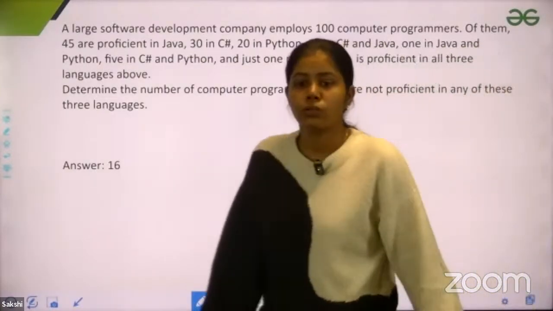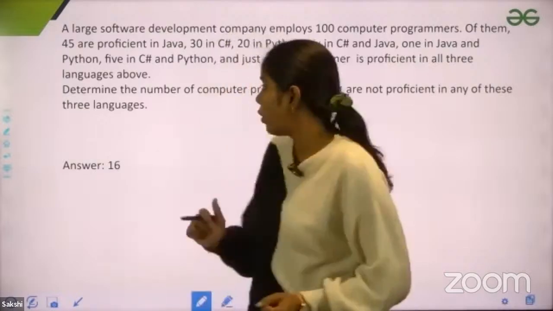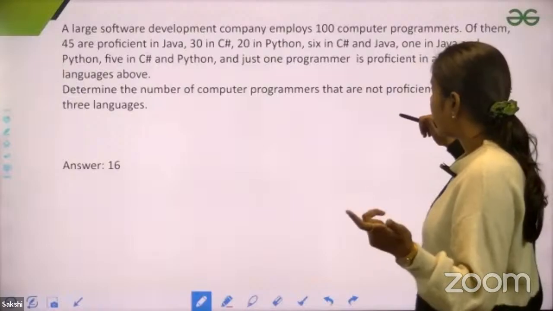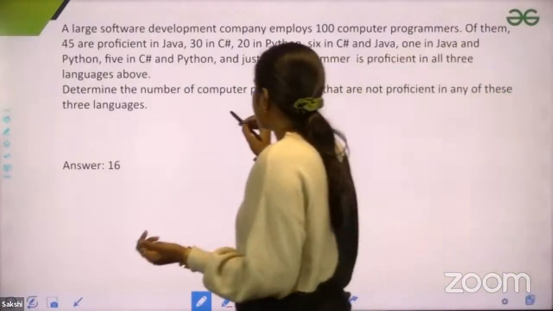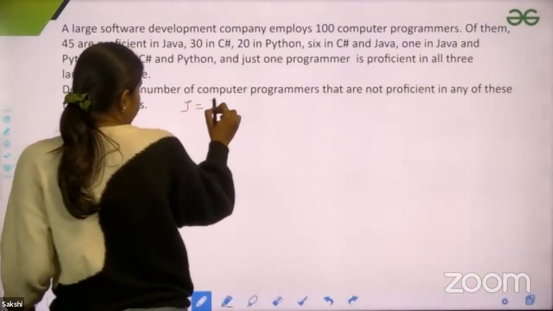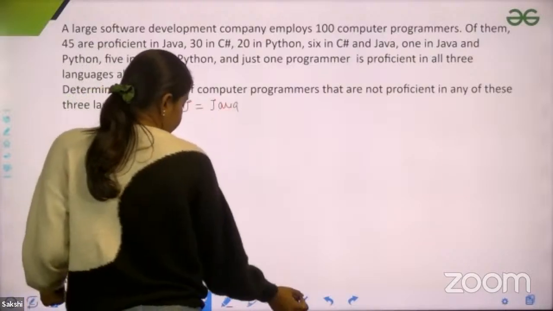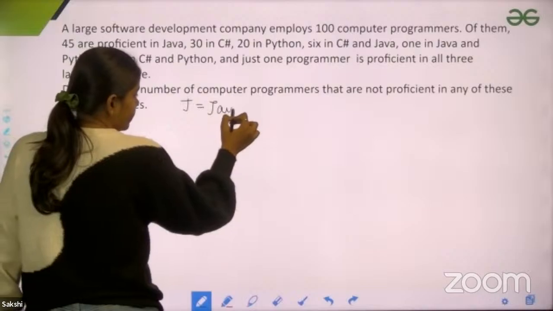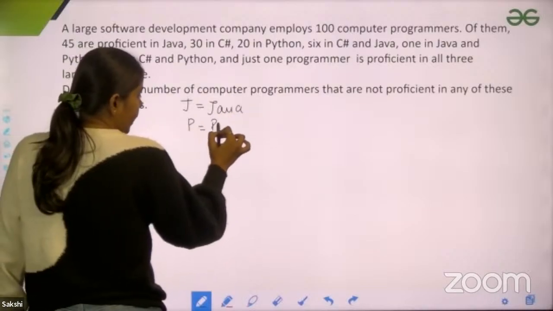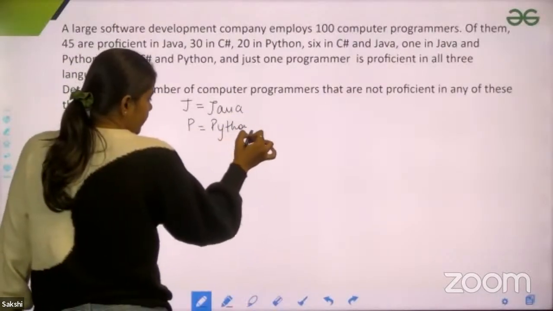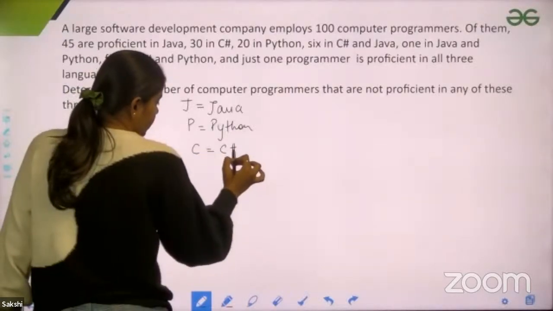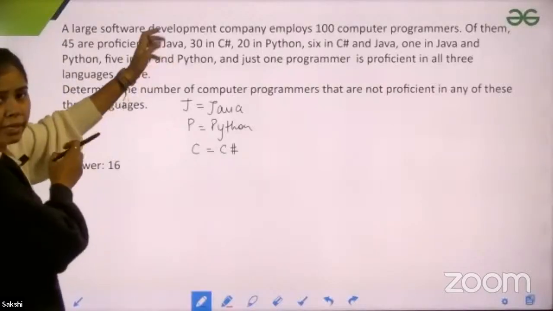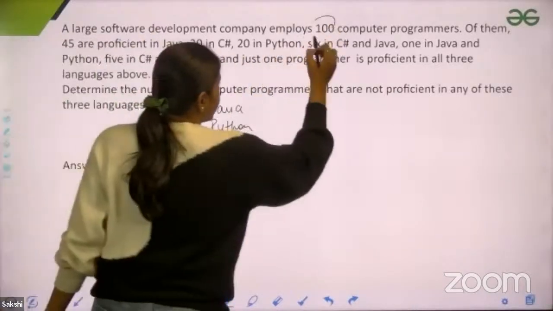So what we are going to do here is use the inclusion-exclusion formula. You can see that you have three types here: Java, Python and C, right? So let's consider Java as J, Python as P, and C for the C language. Now they have given that the total number of programmers is 100.